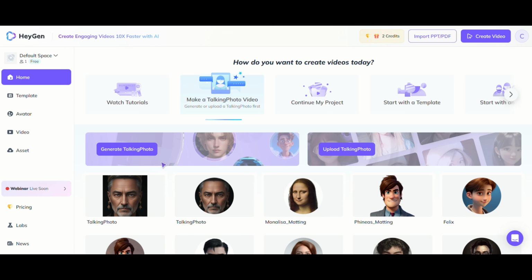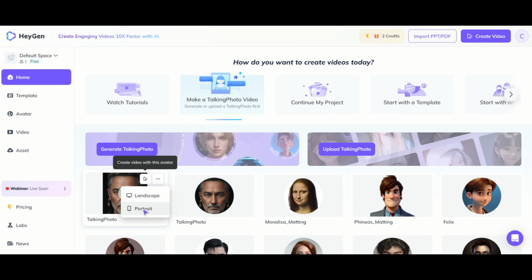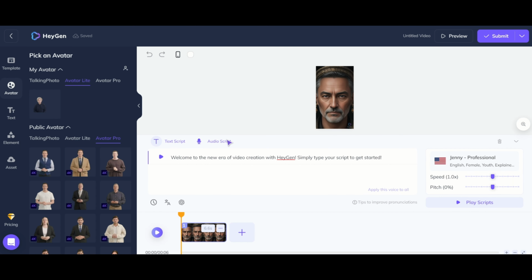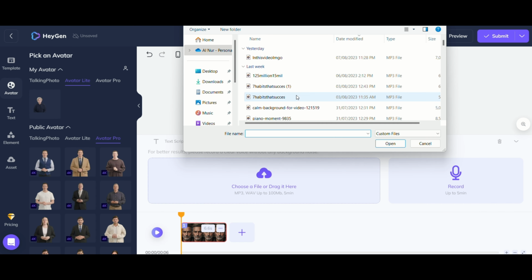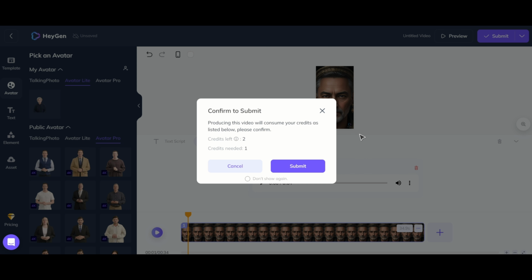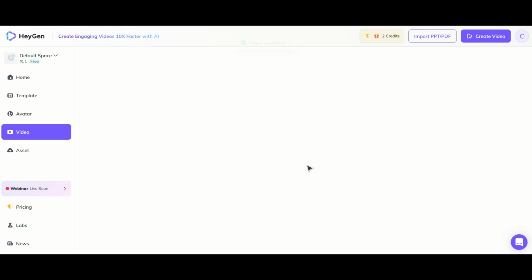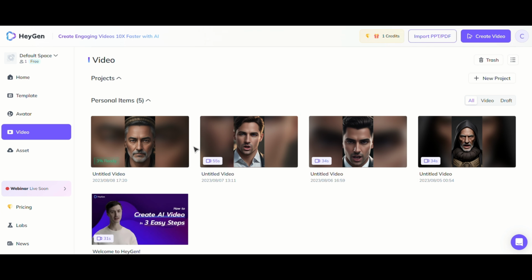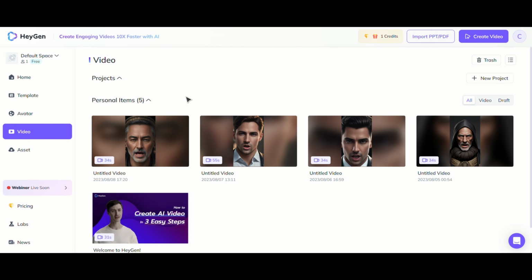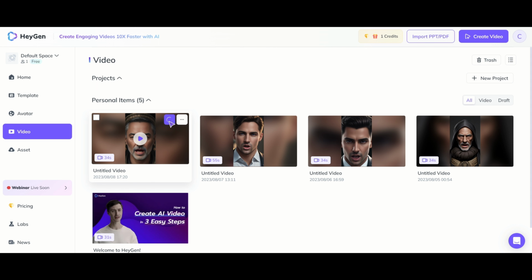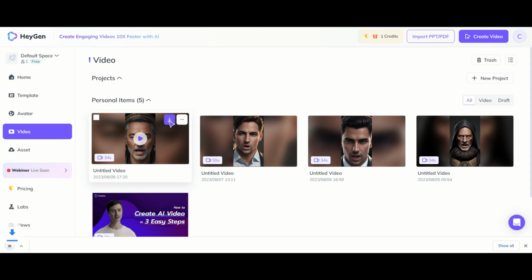Here you can see it's duplicated the avatar, then click on Portrait, then click on Audio Script, upload your AI voice from 11 Labs. Then click on Submit, and click on Submit again. Here, you can see that the video is getting generated. We will have to wait until it's ready, as it can take a few minutes. Now that it's ready, all you have to do is click on Download to download it.